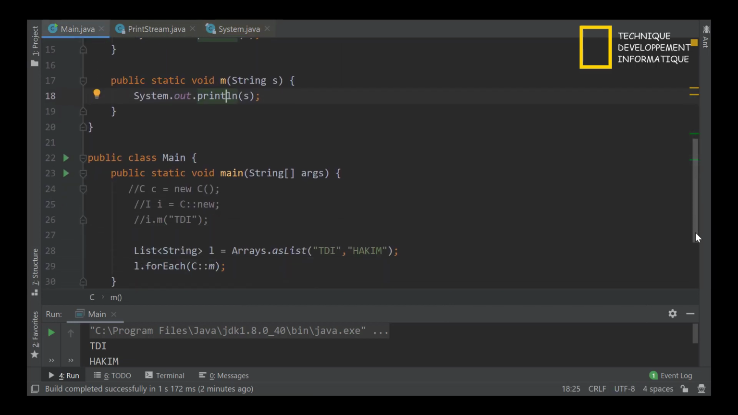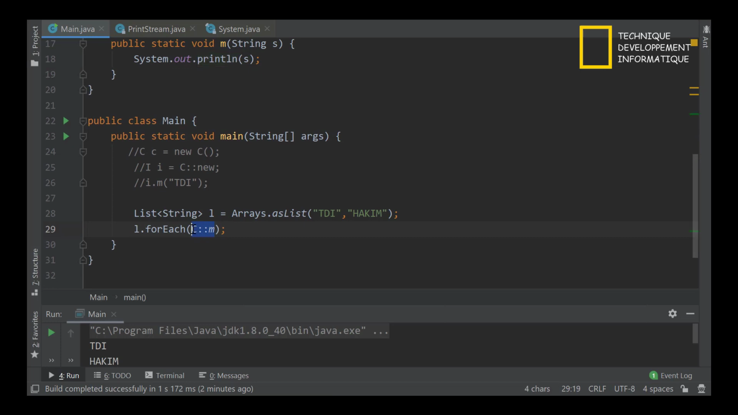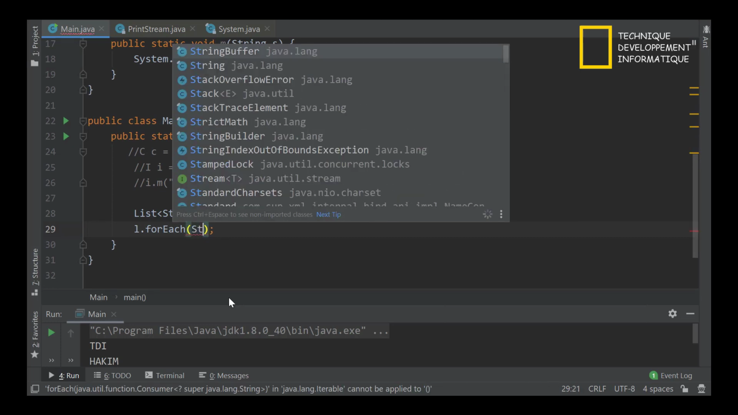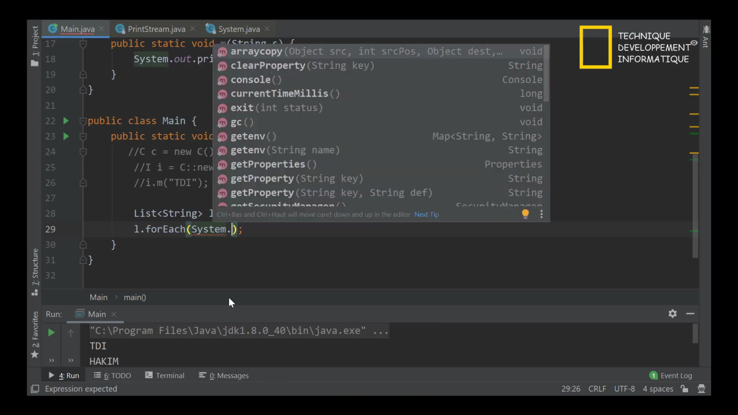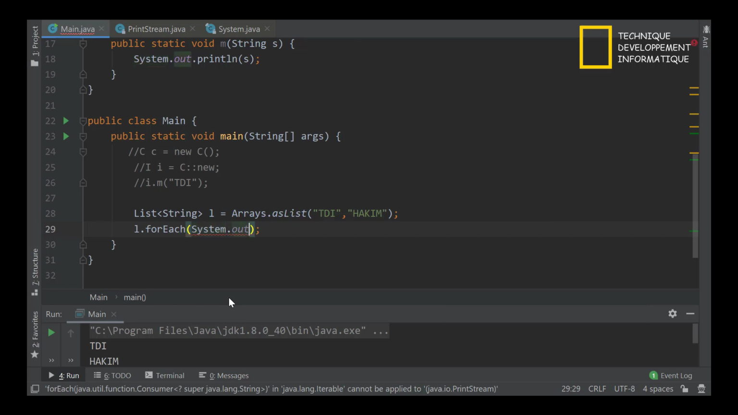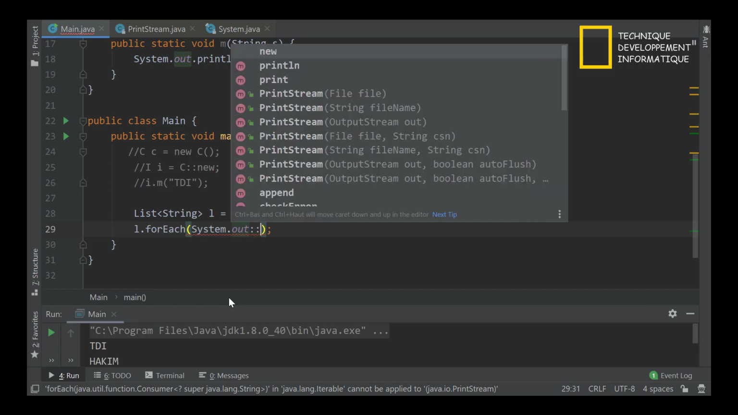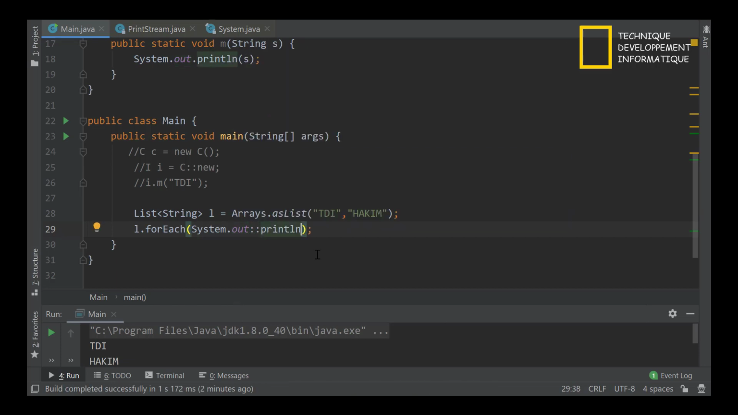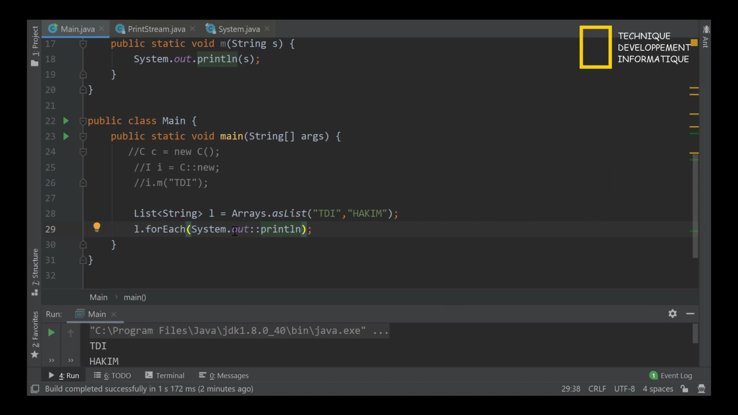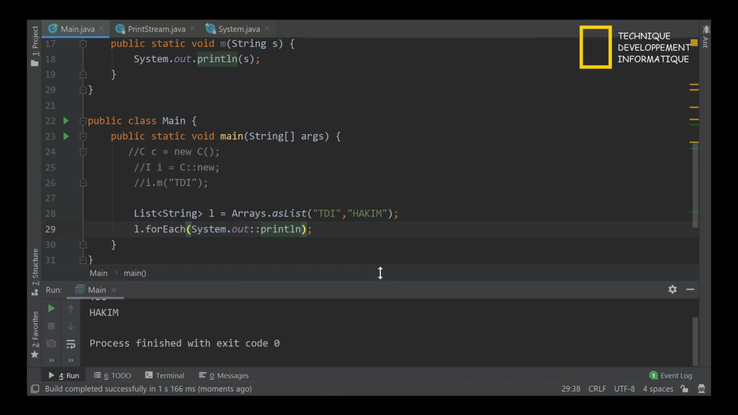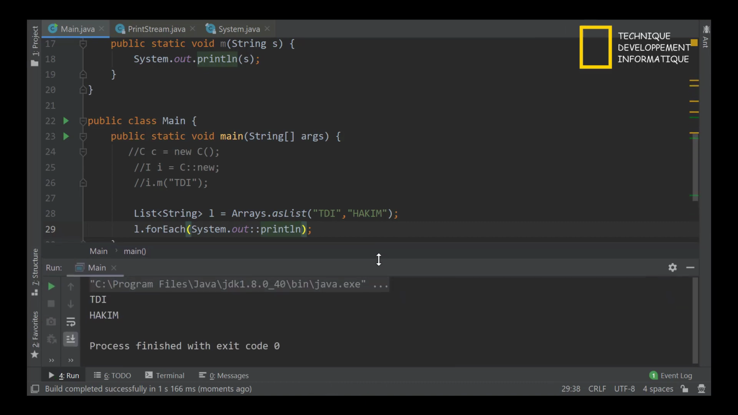objects. Now we will use it inside the forEach method like that. So we will specify System dot out, because this is static. And now we can call the instance method println of the object out like that, println. So now we use a reference to an instance method. The instance method is the println method inside the object out. So now we can execute it, and we looped on the elements of this list like that.